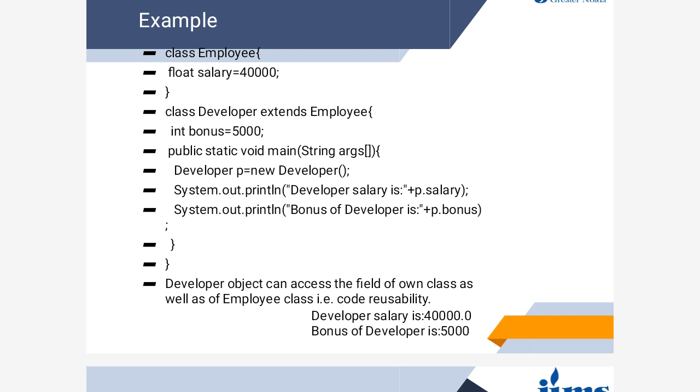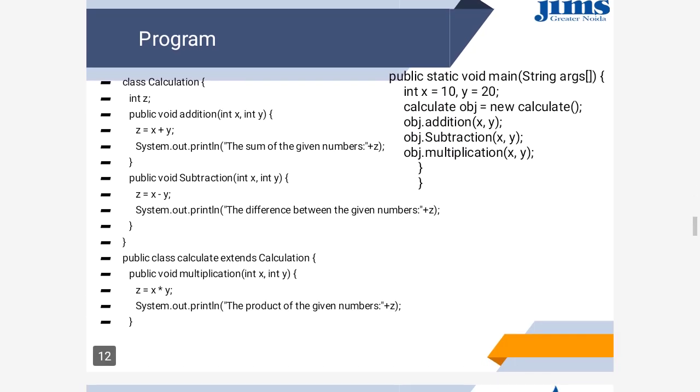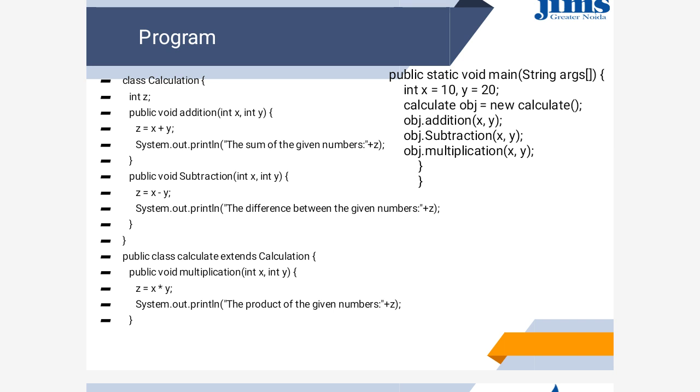In this program also, there is a Calculation class and it has more than one method. One is the addition method, and another is the subtraction method. And there is one class, say Calculate, that inherits the Calculation class as well as has its own method, that is multiplication. So after inheriting there are three methods and all the three methods will be accessed by the child object.